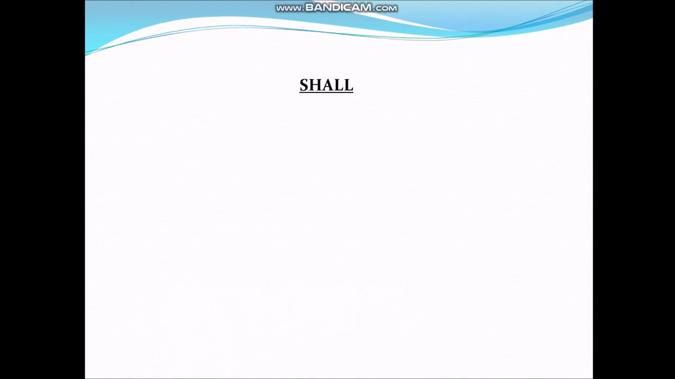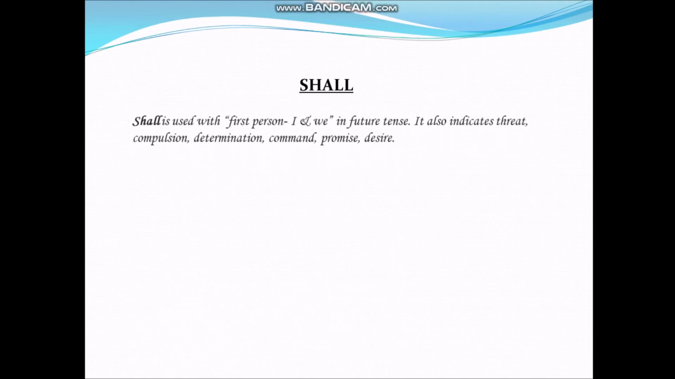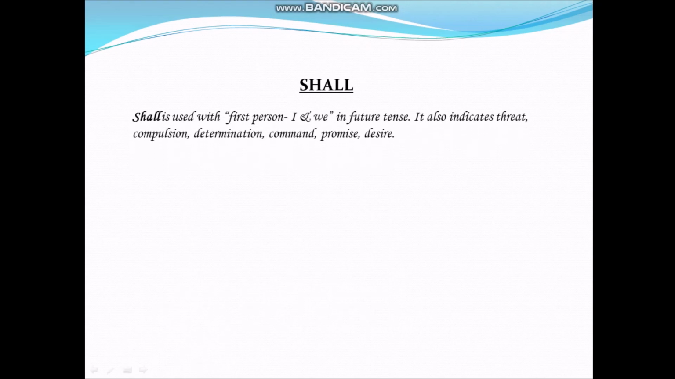Next, shall. Shall is used with first person, that is I and we, in future tense. It also indicates threat, compulsion, determination, command, promise, and desire. Here are some examples.